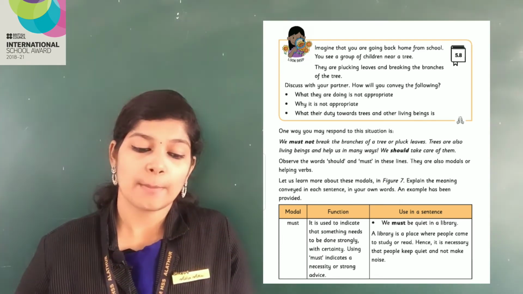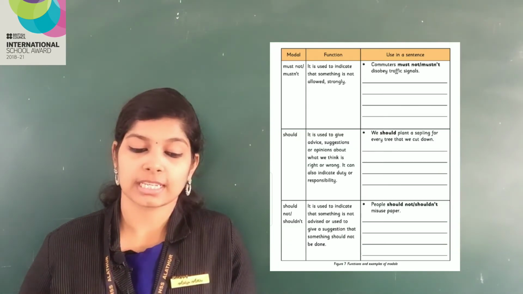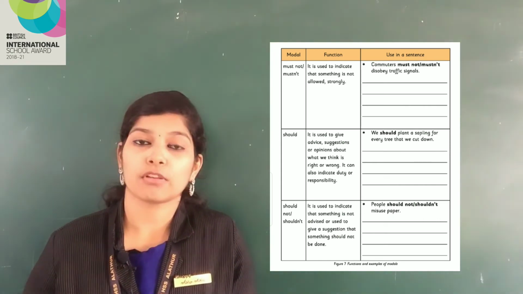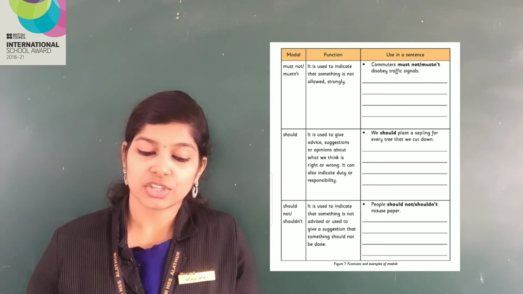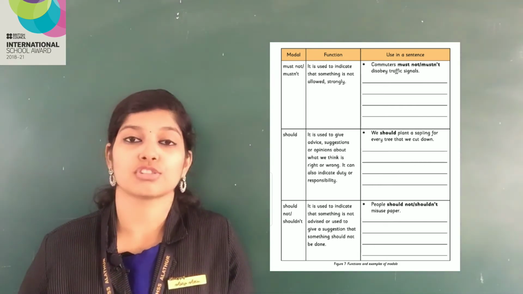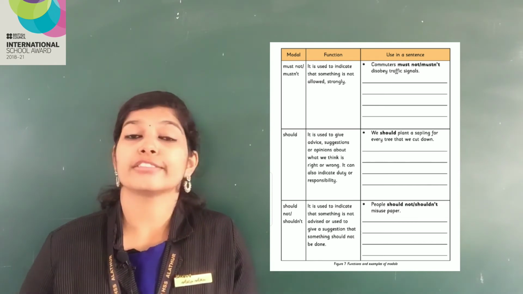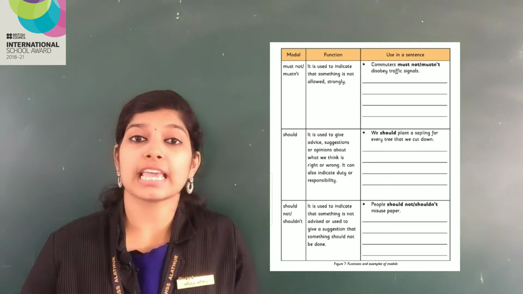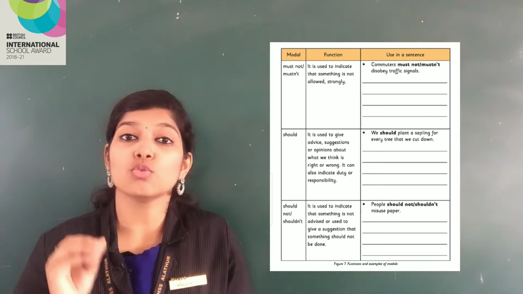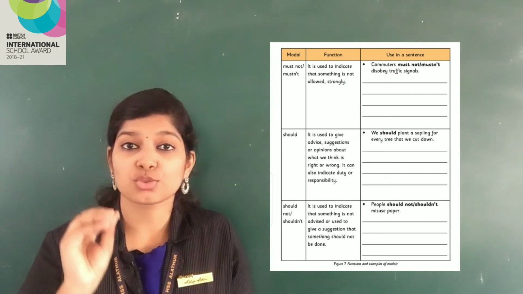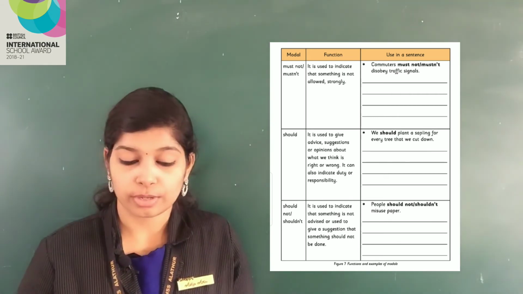Then the next one, modal must not, can also be written as M-U-S-T-N-'-T. Function, it is used to indicate that something is not allowed strongly. If something is not allowed, it's strictly prohibited, we will say must not. We will use the helping verb must not when something is strictly not allowed.